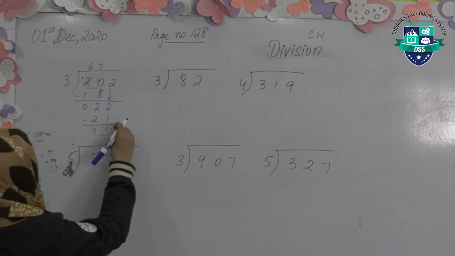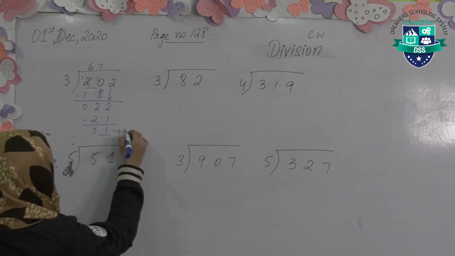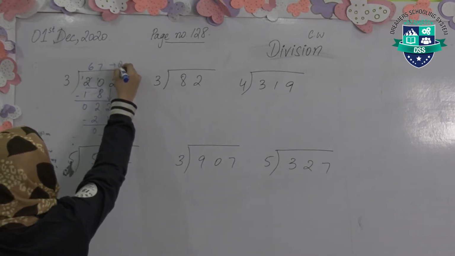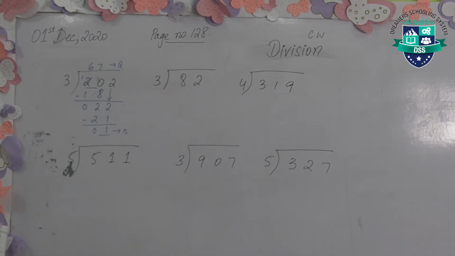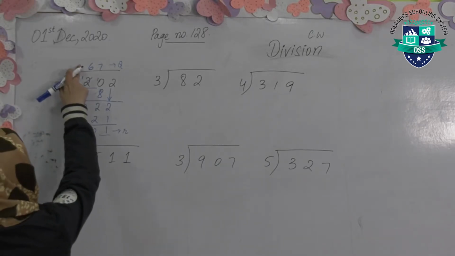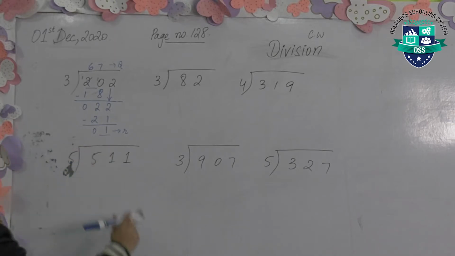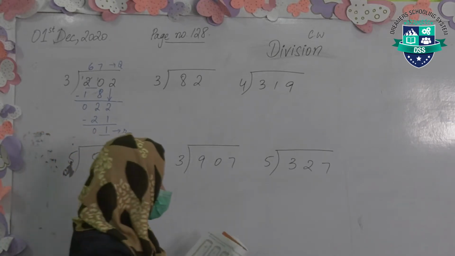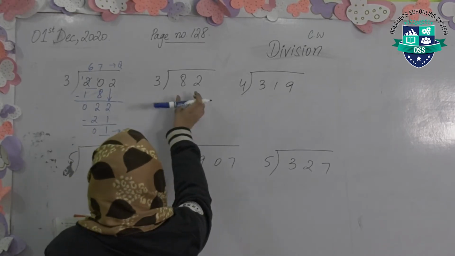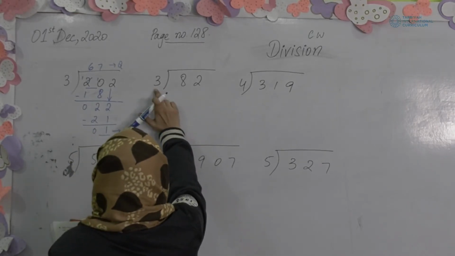The answer which is left is called the remainder and the answer is called the quotient. So the answer is 67 and the number which is left is 1. Second question is 82 divided by 3. Dividend is 82, divisor is 3.